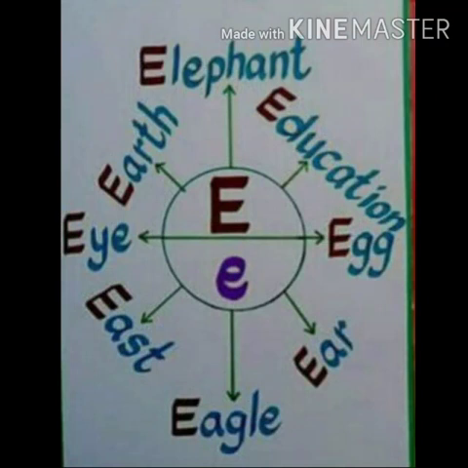Capital E, small e. E for elephant, E for education, E for egg, E for ear, E for eagle, E for east, E for eye, E for earth.